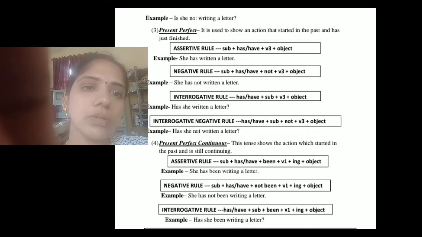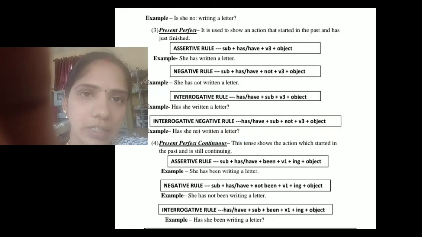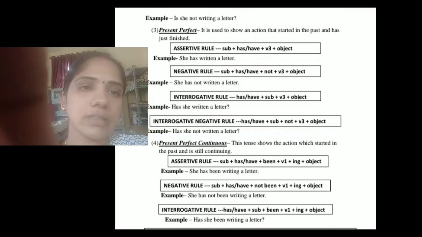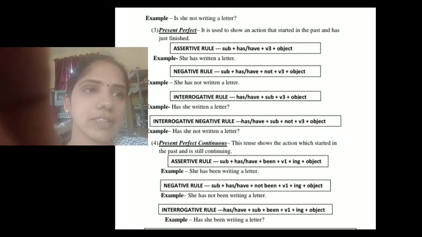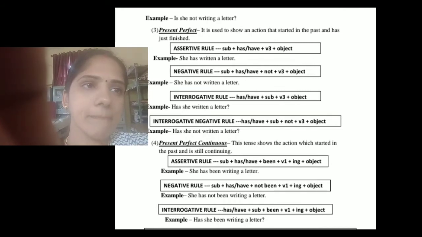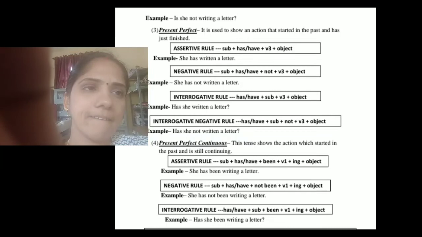Then, she has not been writing a letter. This is an example of a negative sentence in the present perfect continuous. Then, the interrogative rule: has or have plus subject plus been plus verb one form plus ing plus object. For example, has she been writing a letter? This is an example of an interrogative sentence in the present perfect continuous. Are you all clear?